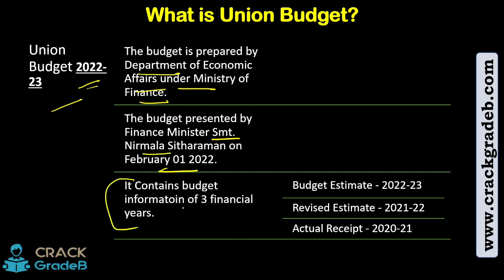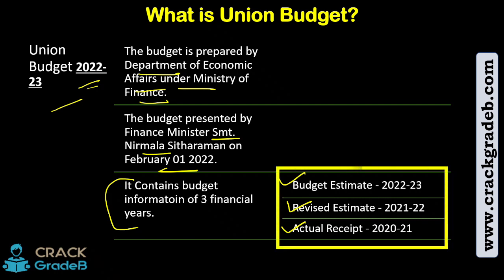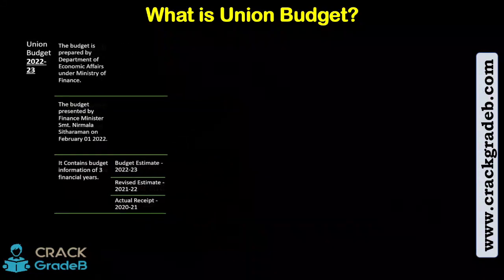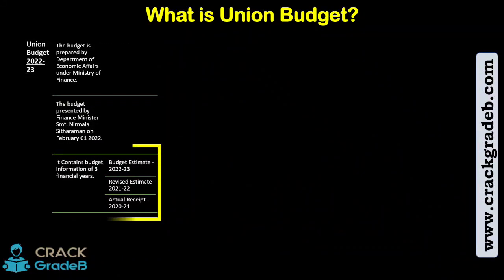It contains three financial statements: budget estimate, revised estimate, and annual actual receipt. Now you might be confused about why 3 documents, right? Let us have a fair idea of why these 3 documents and what they are called. Let us consider a timeline for that.